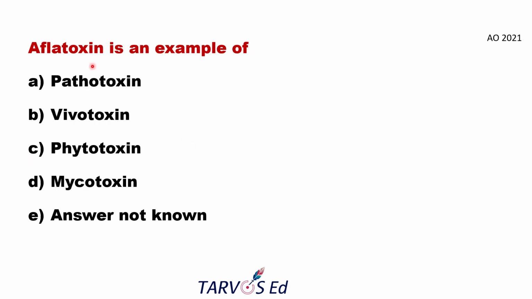Next question: aflatoxin is an example of, and the answer will be mycotoxin. Here the toxin is a harmful chemical released by a fungus. The fungus here is Aspergillus flavus. Fungus is related to myco; mycology is the study of fungi, right? Likewise, aflatoxin is an example of a mycotoxin.